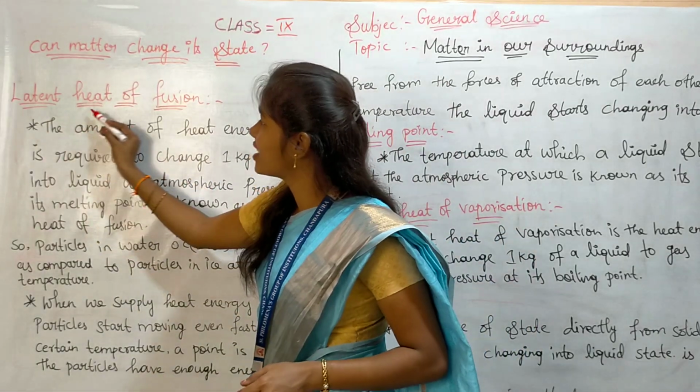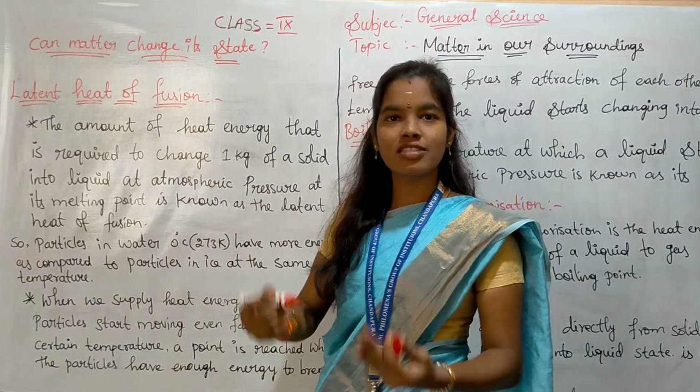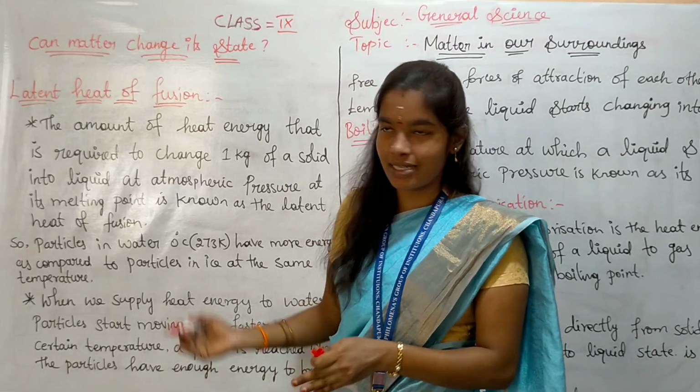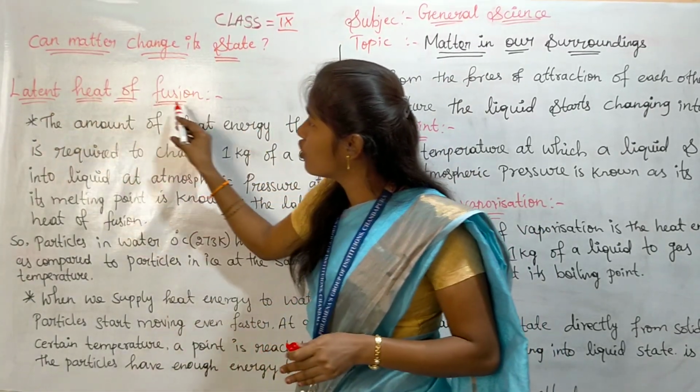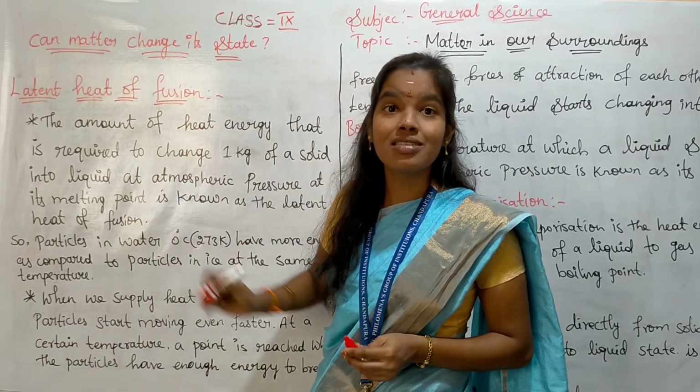The next one is latent heat of fusion. Before, we discussed fusion, which means change of solid state into liquid state. Here, latent heat of fusion: latent means hidden.